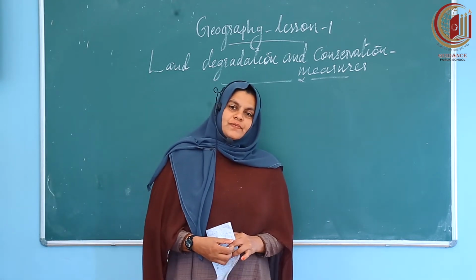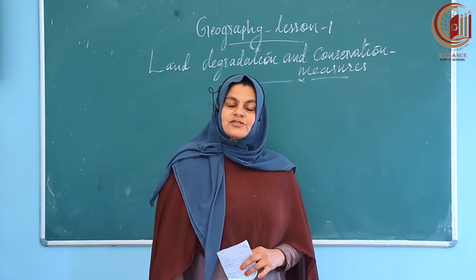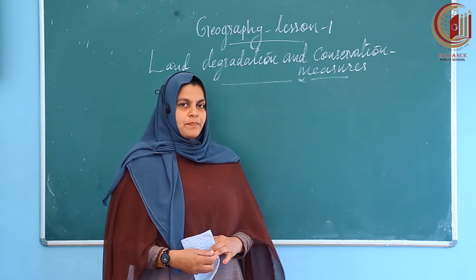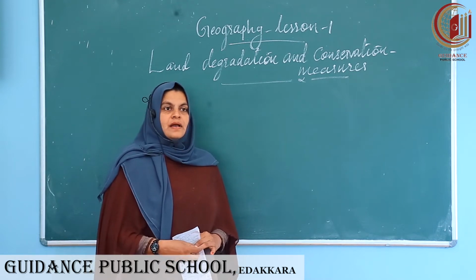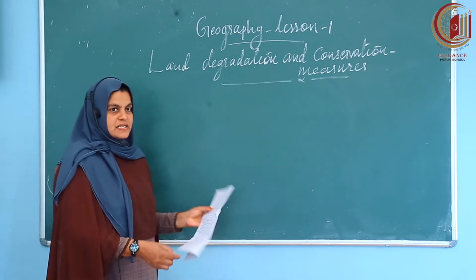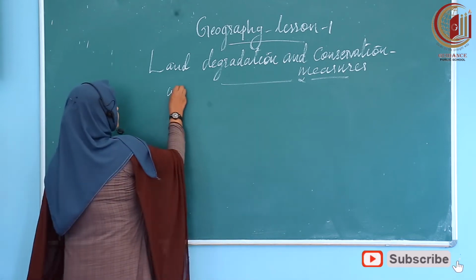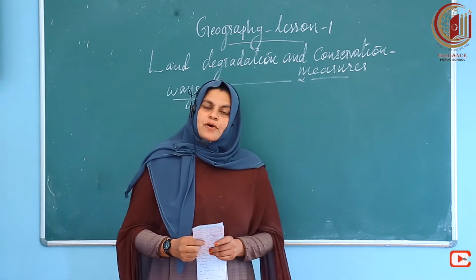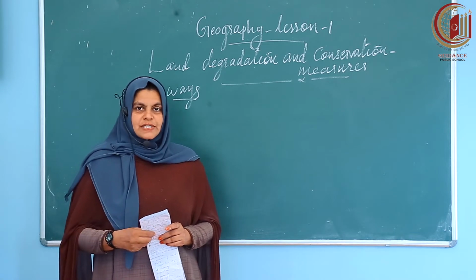Last classes, we discussed the topic related with land degradation and conservation measures. But we didn't complete the topic. So, some more area we have to complete. That is land degradation and conservation measures. What are the ways to solve the problem of land degradation and how to conserve it? That we are going to discuss today. Okay.